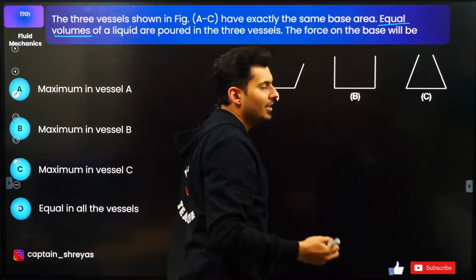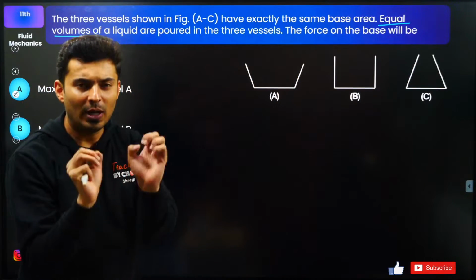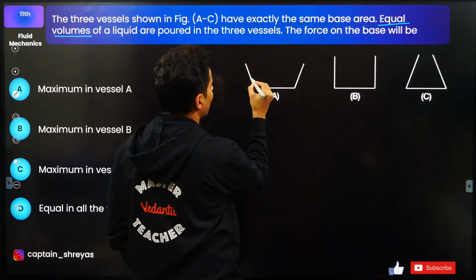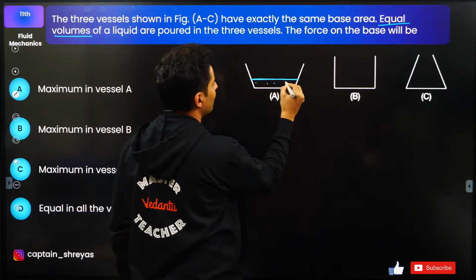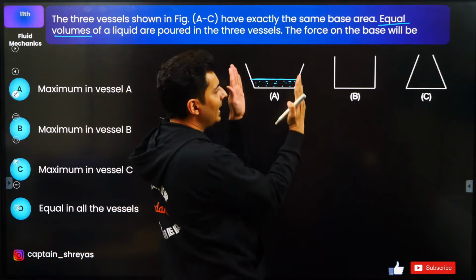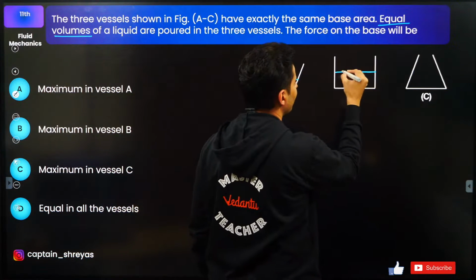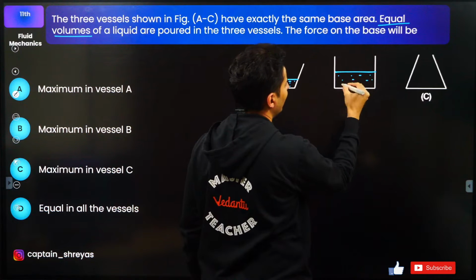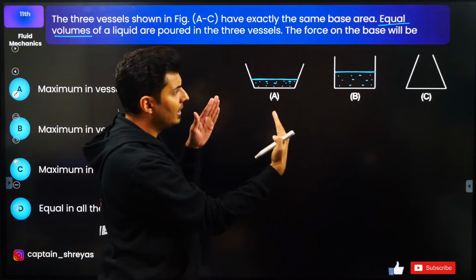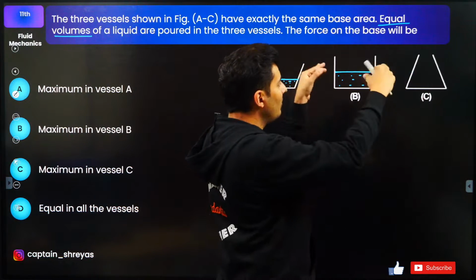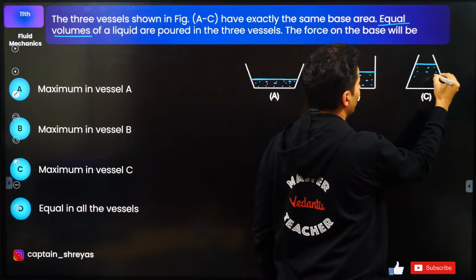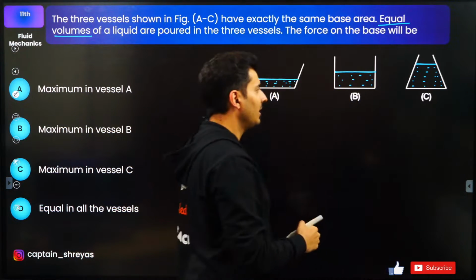Equal volume, that means if I take some water, let's say 10 ml or 1 liter, if I pour 1 liter here, because the mouth is a little bit wide open, it will spread like this, and probably this will be the level of that liquid. Here, because it's not so wide, it's vertical, maybe it will fill till here, right? The height of the liquid will be slightly more than this. In the third container, it's narrower, so obviously it will grow taller in this case. It will be more in height, something like this.